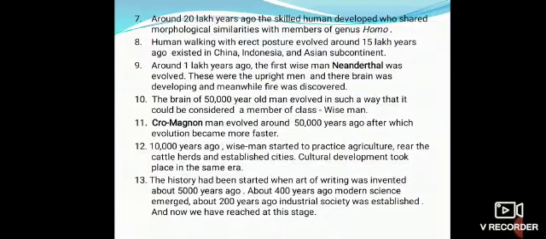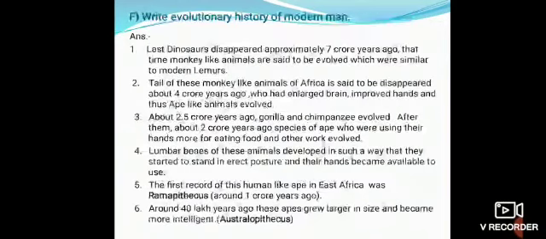13th and the last point, history started when the art of writing was invented about 5,000 years ago. About 400 years ago, modern science emerged. About 200 years ago, industrial society was established. And now we have reached this stage.